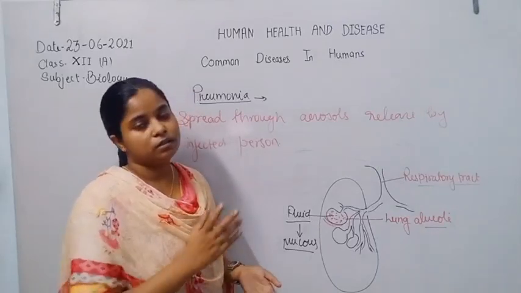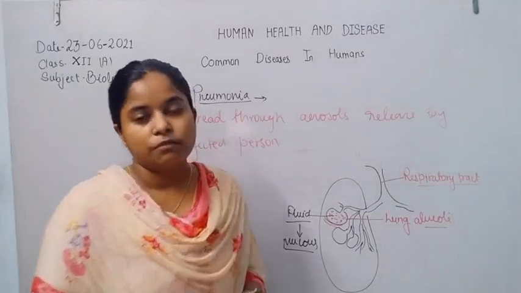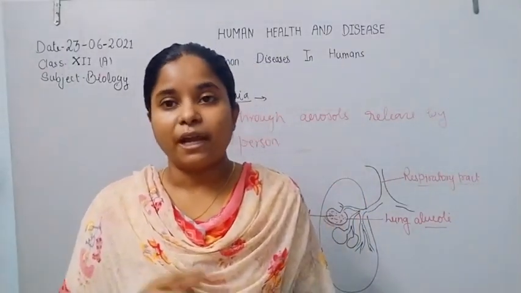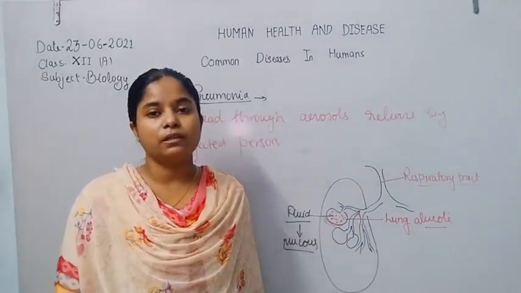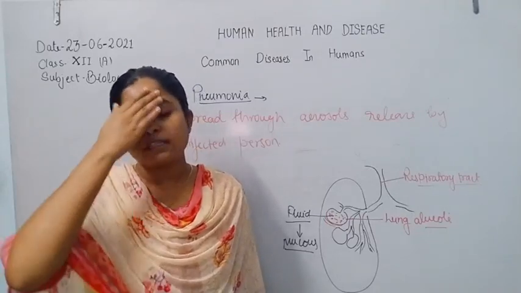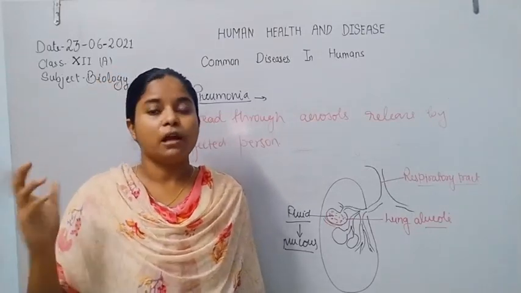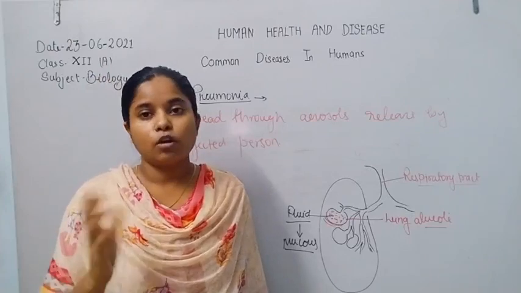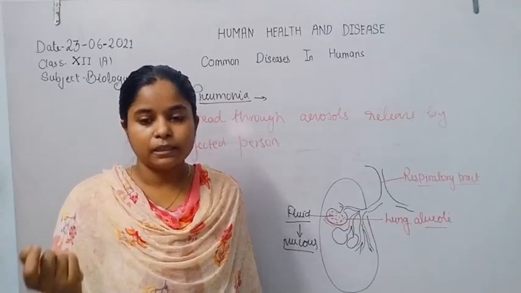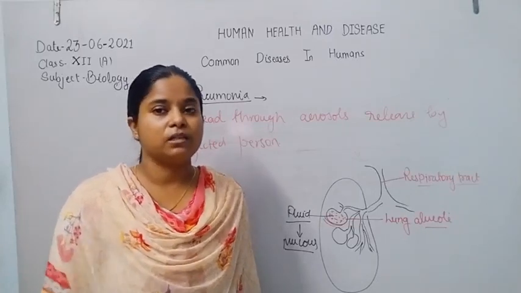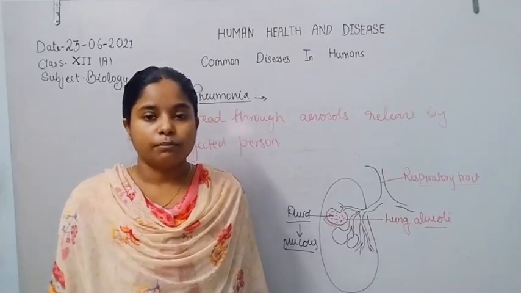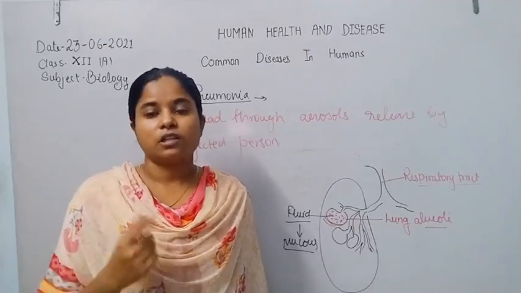Some of the other communicable diseases are plague, which spreads through rats and is a bacterial disease. Now amoebic dysentery, or simply dysentery, is of many types, that is, bacterial dysentery and amoebic dysentery. Amoebic dysentery is caused by Entamoeba histolytica, and bacterial dysentery is caused by bacteria, another species of Streptococcus, or Shigella.